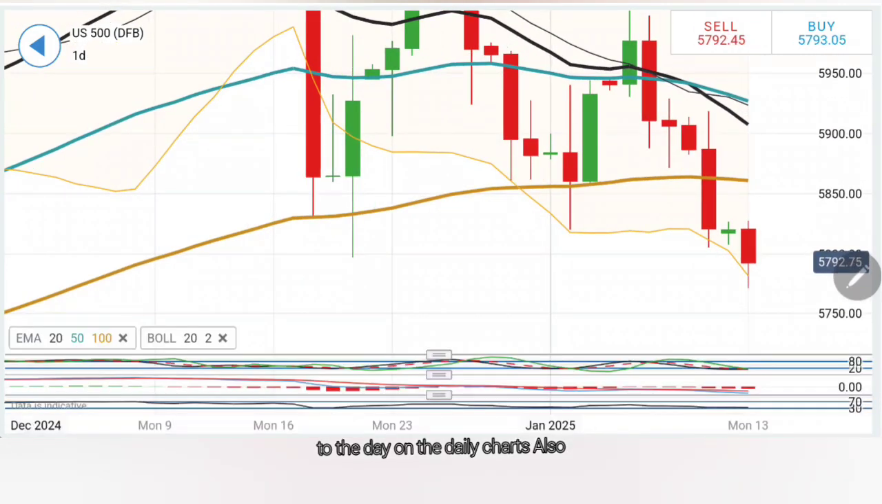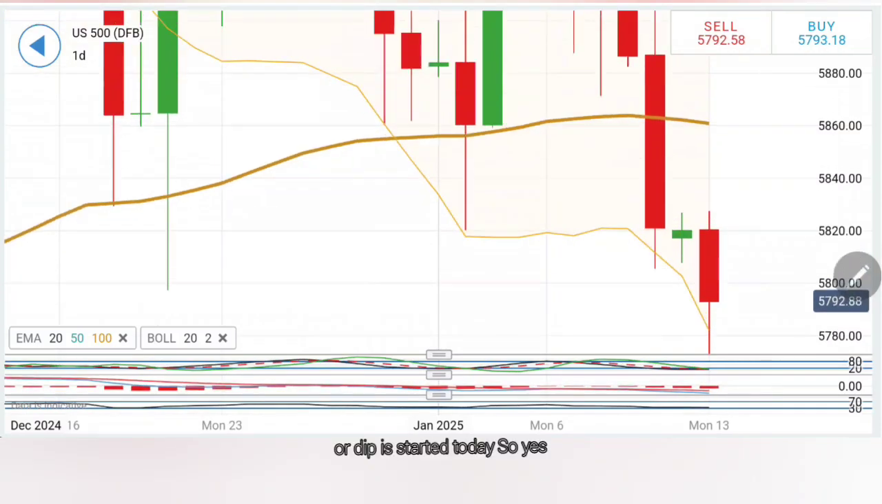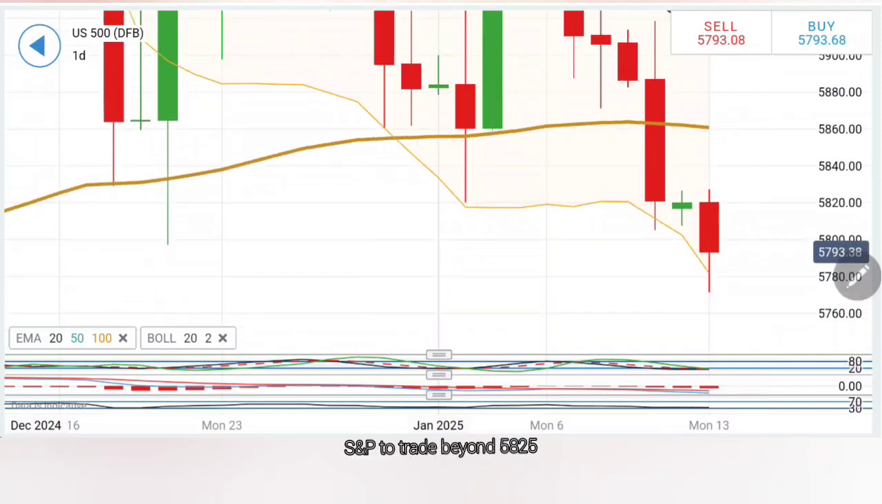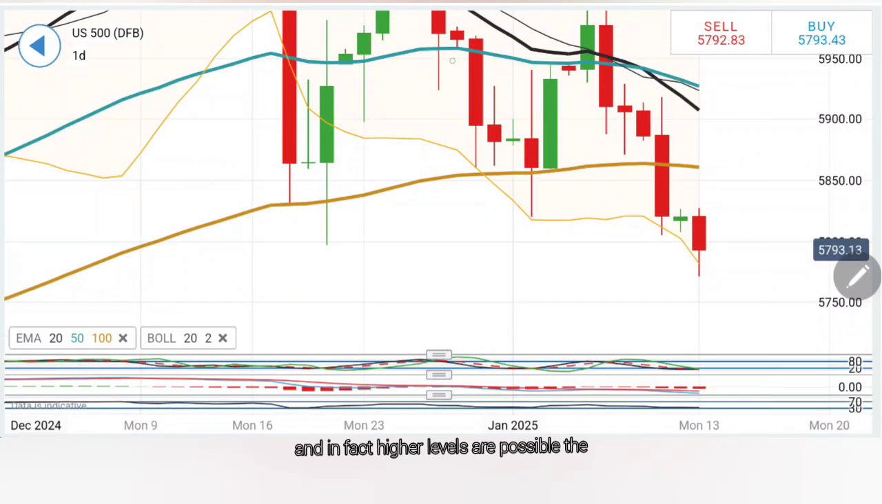Coming to the daily charts, also see this is the zone from where the dip started today. So yes, it is very critical for the S&P to break beyond this zone. Now see, this is also a double top level created here. So I'll wait for it to break beyond this zone, which means it is very critical for S&P to trade beyond 5825 levels here. Beyond this, you can expect 5840, 5860, and in fact higher levels are possible.